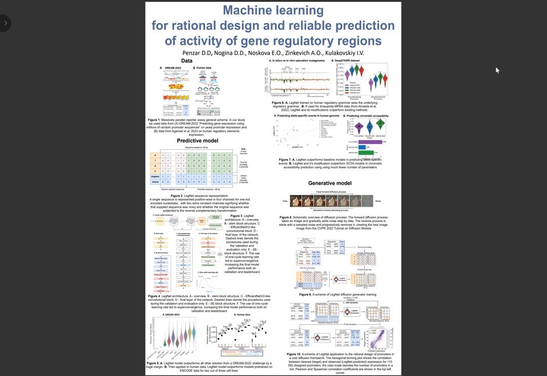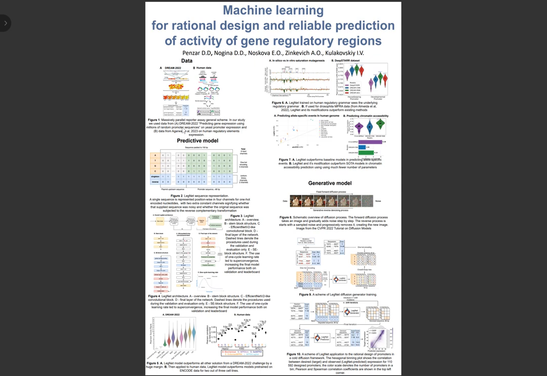In this work, we worked with two data sets from massively parallel reporter assays. The first data set is collected for yeast promoter sequences and was used in the DREAM 2022 competition. The second data set was collected in a paper by Agarwal et al. 2023, and it measures the activity of human regulatory element expression.